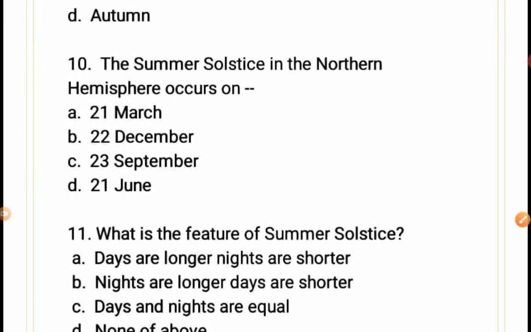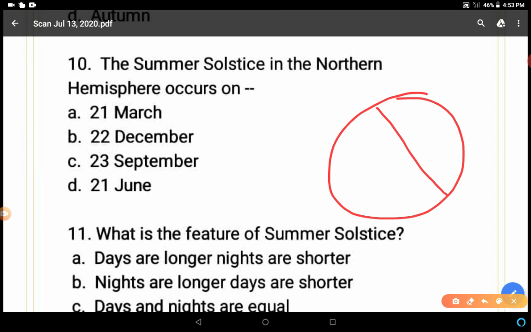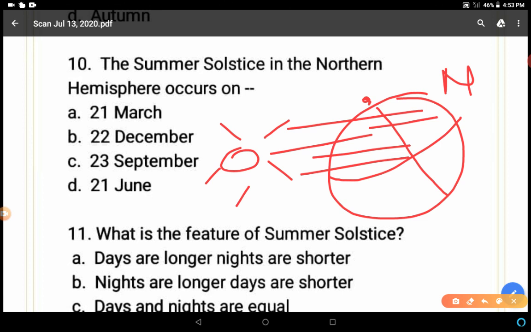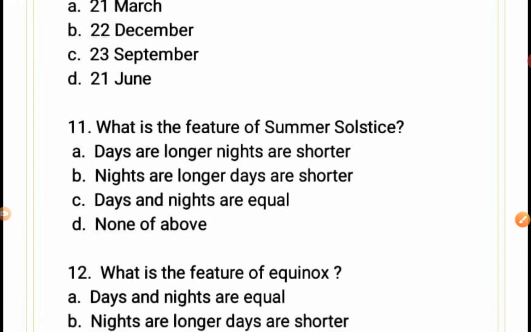The summer solstice in the northern hemisphere occurs on. This is the earth, clear? And when it is tilted towards the sun, the northern hemisphere is tilted towards the sun, so the north pole is closer to the sun and the south pole is far from the sun. So in this region, in the northern hemisphere, it is the summer solstice, clear? So it occurs on 21st June. On 21st June there is the longest day and shortest night.